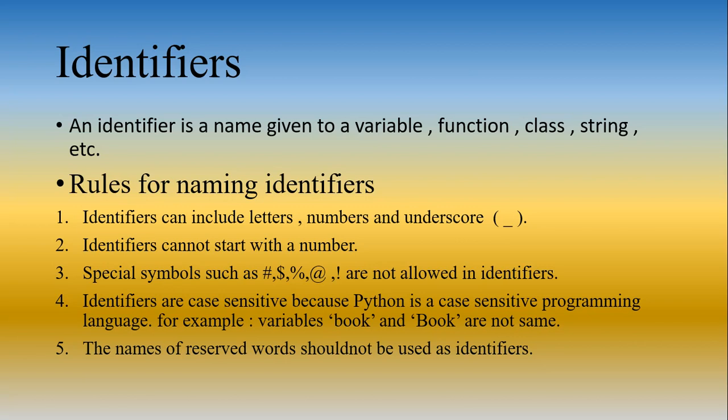So let's see. Identifiers can include letters, numbers and underscore. This means that an identifier name can be a combination of letters, numbers and underscores. An identifier cannot start with a number. This would be considered as invalid.